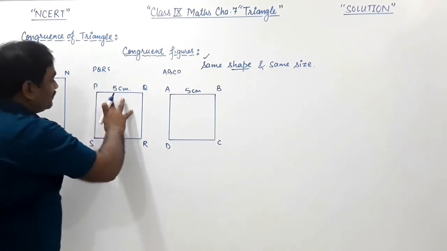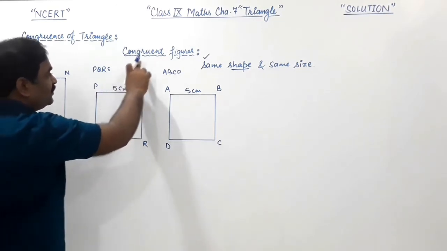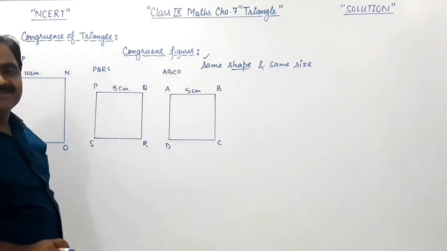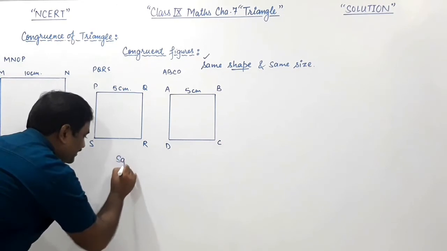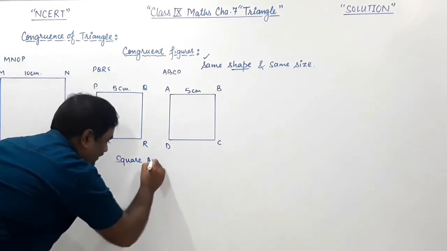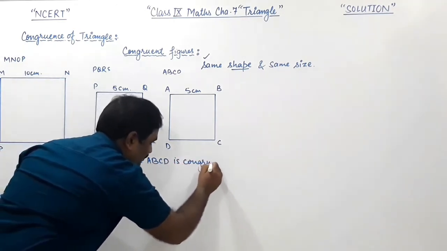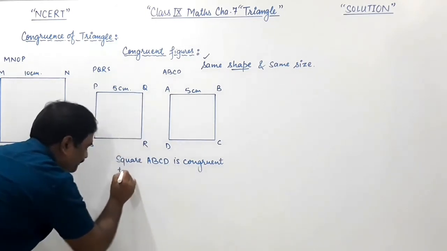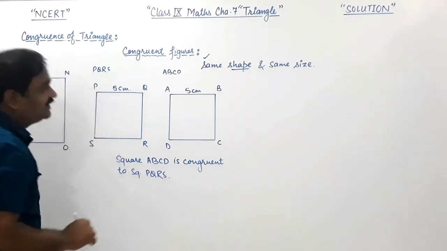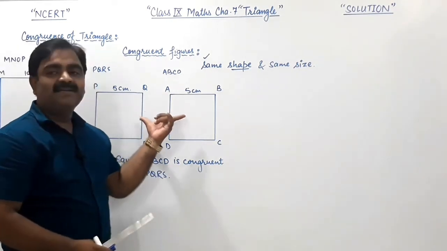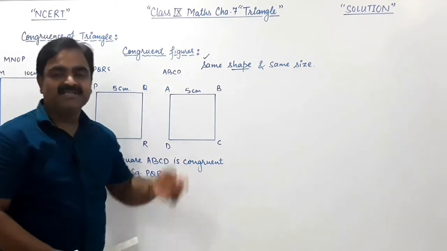It means square ABCD is congruent to square PQRS. Why? Because इसके शेप भी सेम मिल रहे थे और साइज भी सेम है. Their shapes and size both are same.